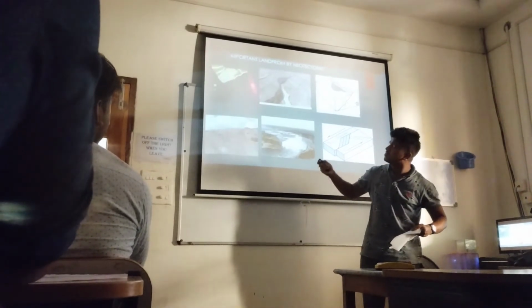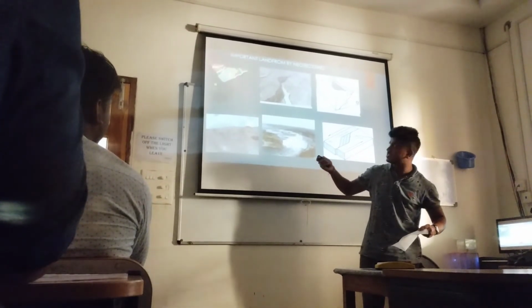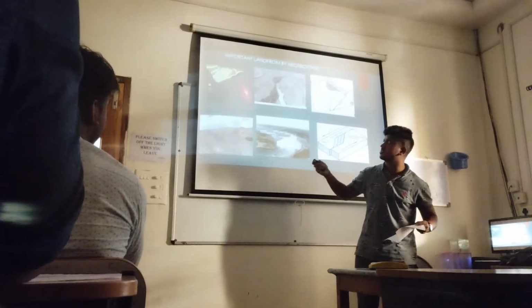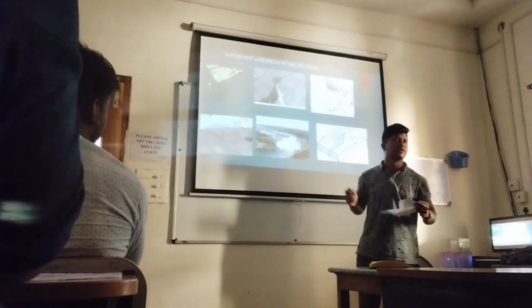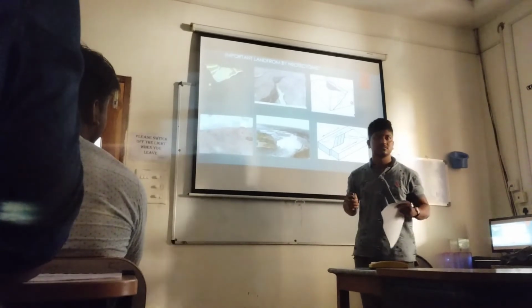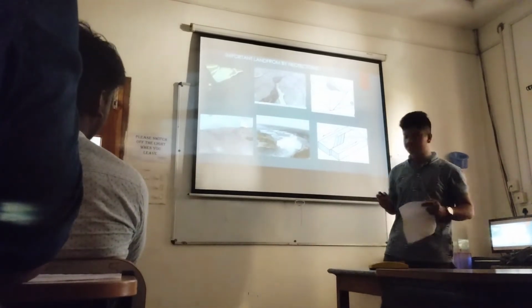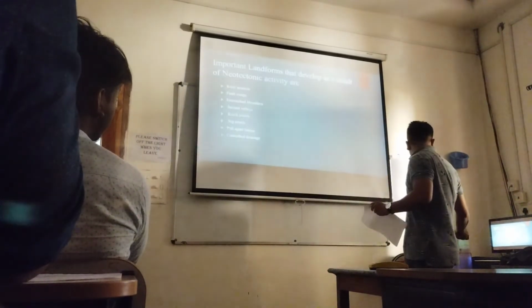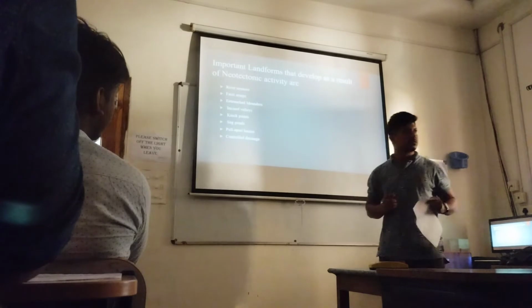What are the changes to the surface by the help of geomorphology? This is an example of river terraces. Next. You can study more in your geomorphology classes.